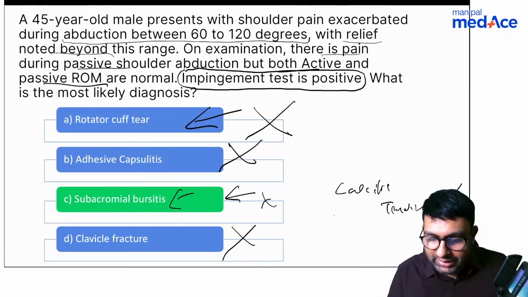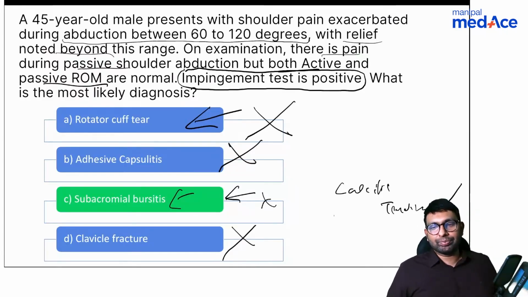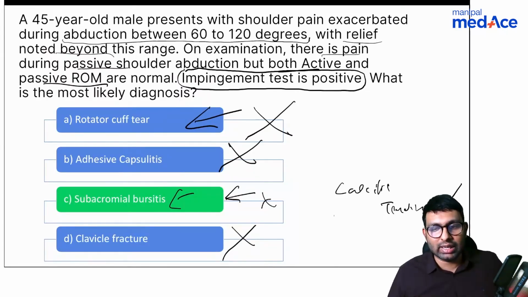Can you all tell me which impingement tests we do? What are the impingement tests mainly for painful arc syndrome or impingement syndrome? Neer's test. Okay, Neer's test is one of them. Dr. Jain is right. Any other test that you know of other than Neer's test?